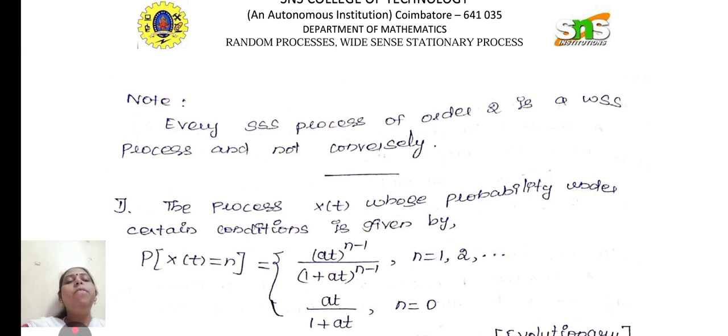From the definitions of strict-sense stationary process and wide-sense stationary process, we get the result that every strict-sense stationary process of order 2 is wide-sense stationary, and the converse is not true.